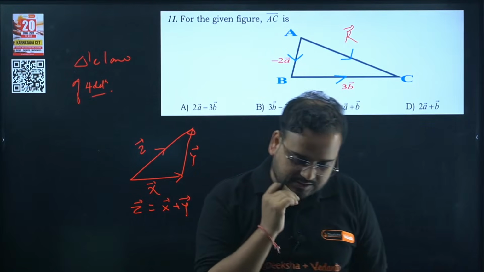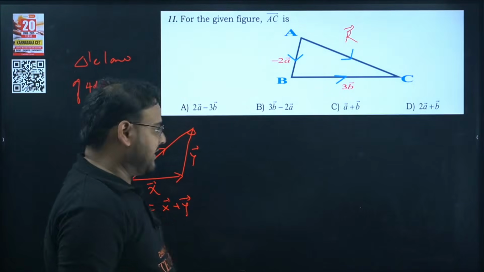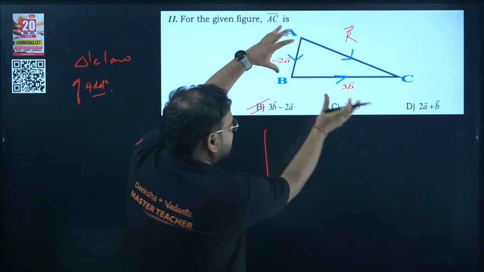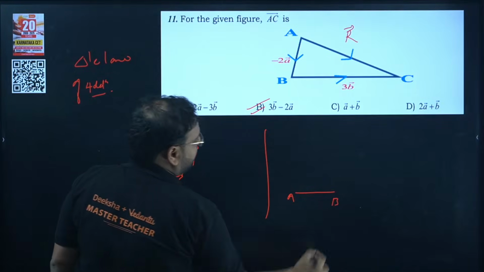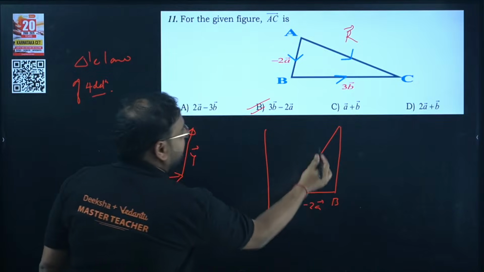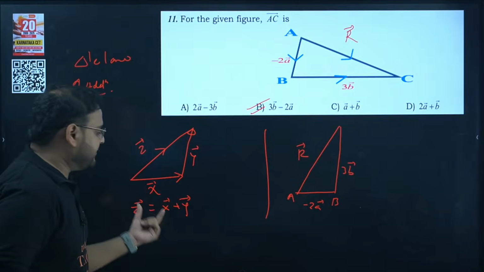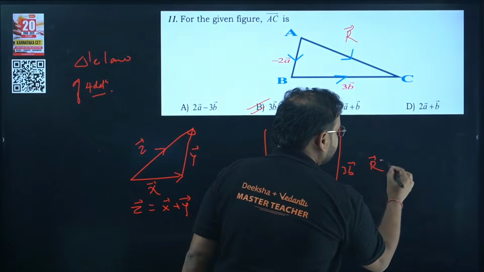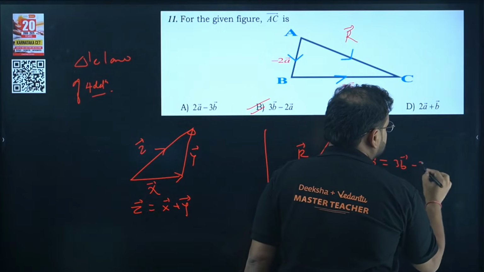Yes, I have some answers now. B, 11B is right. Check it out. Same concept. If I draw this triangle, A is here, A to B is minus 2A, and B to C is 3B, and this is my vector R. Now compare this with the concept. You'll get vector R as the sum of these two, so 3B minus 2A.